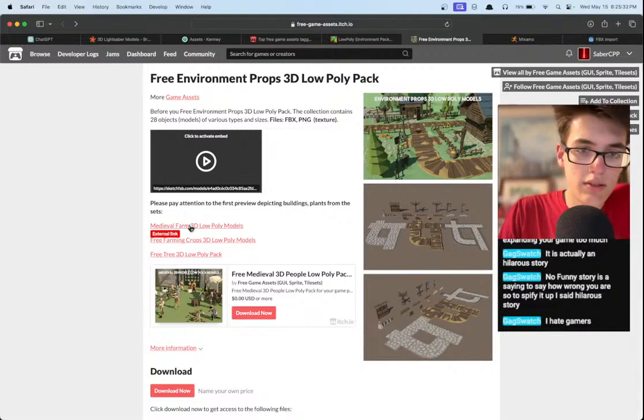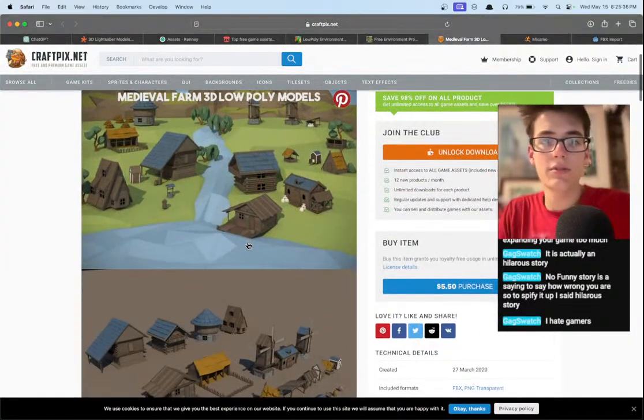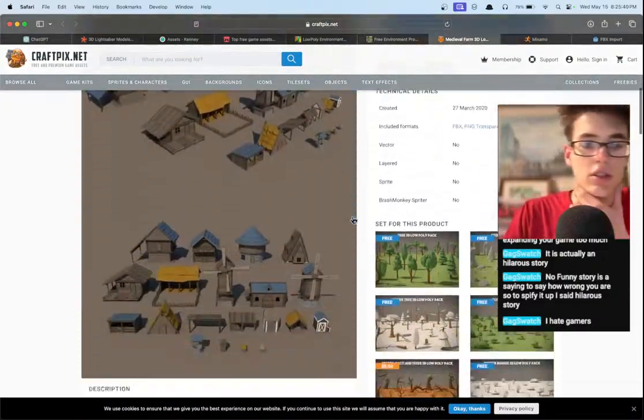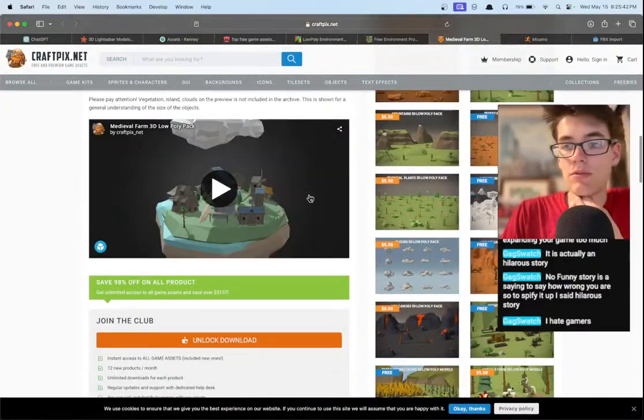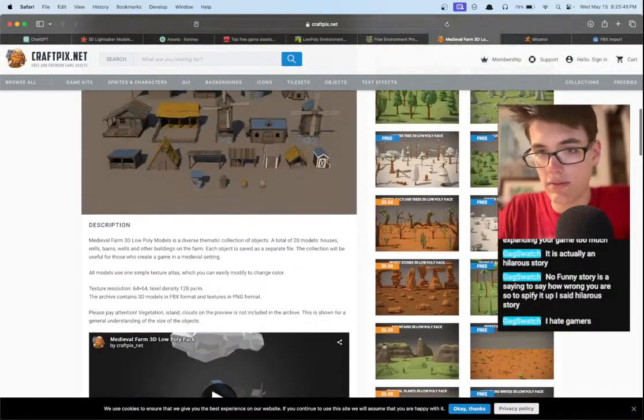Wait, let's go to, what was it, Medieval Farm? Maybe the houses are here, and that was just the other stuff. Oh, they actually scammed us good, because now if we want to download this, we'd have to pay for it, which obviously we're never going to do, because we do not pay for stuff.